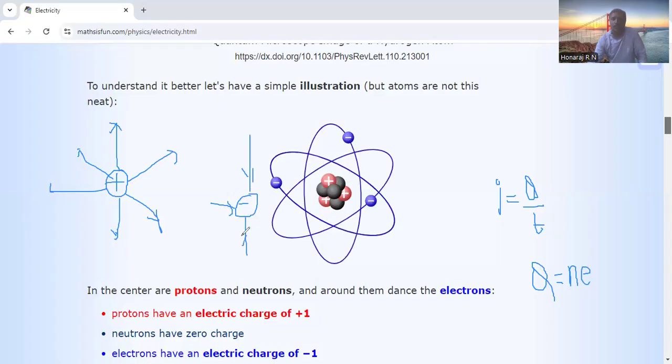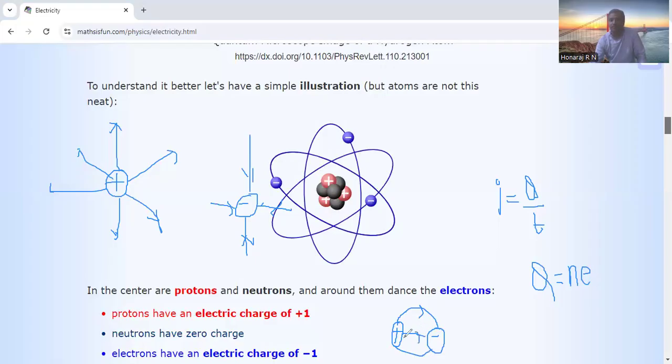One more important property of electric field lines: when you keep a positive charge and a negative charge, opposite charges, they will attract. Electric lines of force start from the positive charge and end at the negative charge.